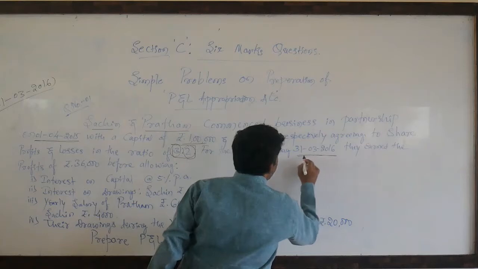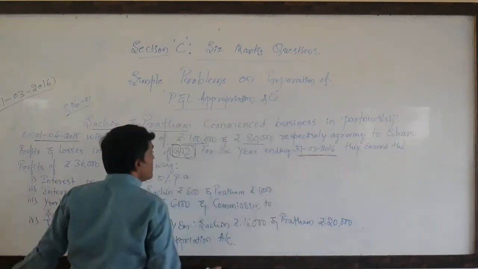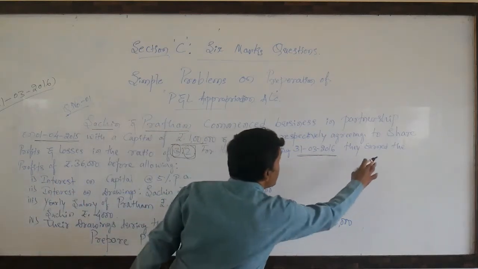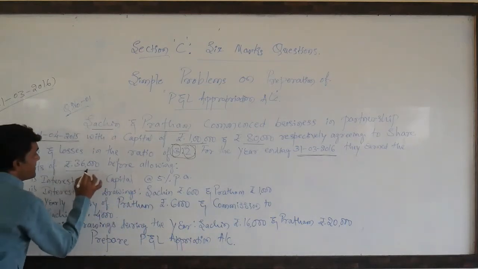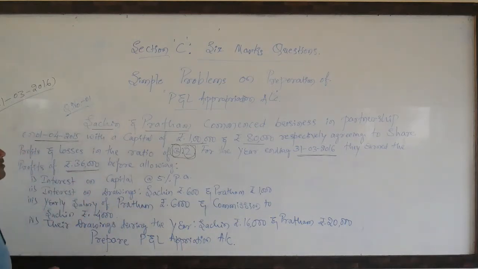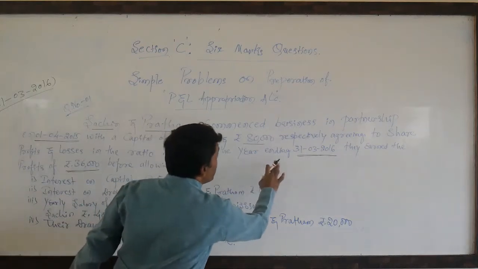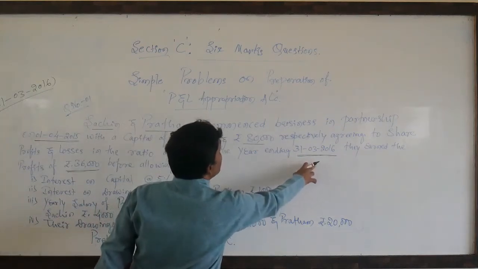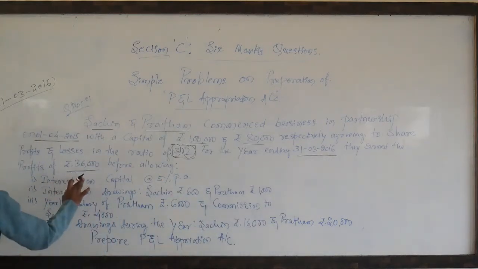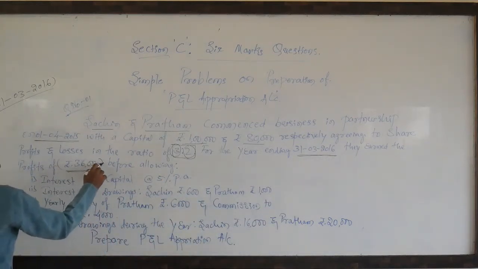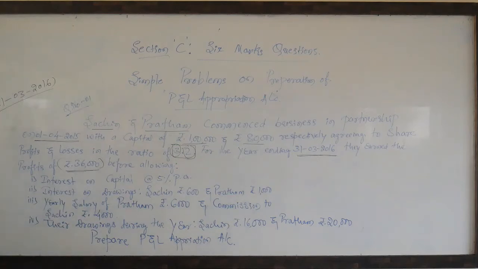Even though they have provided the closing date here, they earned profits of rupees 36,000 for the year ending 31/3/2016. This is the net profit from the P&L account.